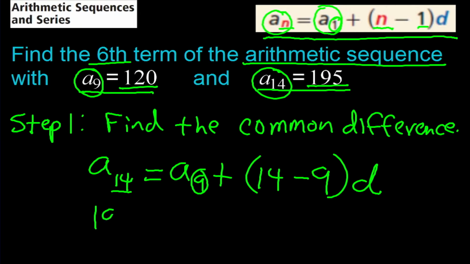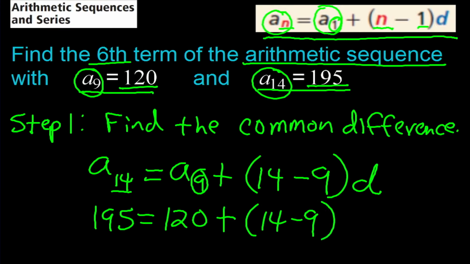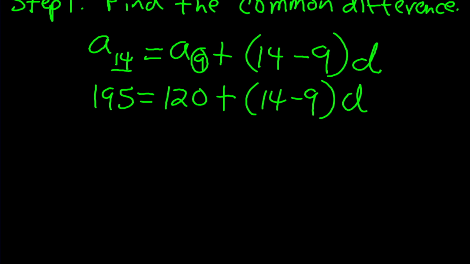So we're going to have 195 is equal to 120 plus 14 minus 9 times the common difference, d. Now it's a matter of solving this for d, because remember our first step, we've got to find the common difference.